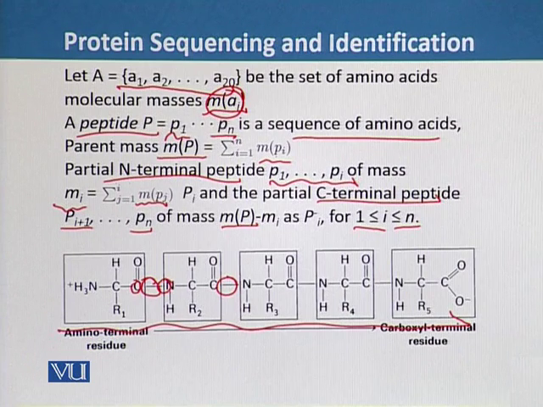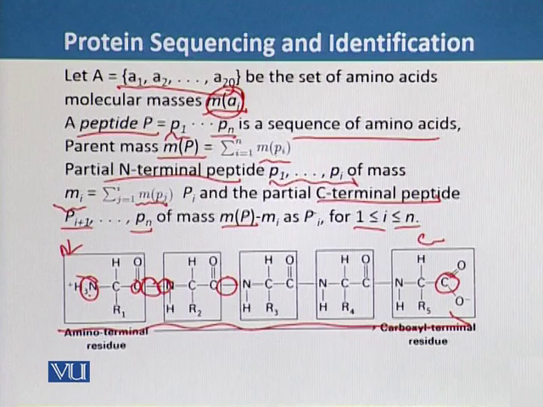Therefore, every protein begins with an unstarted peptide bond that begins with N, and another unfinished peptide bond that ends with C. An N-terminal peptide is a fragment of protein that includes the leftmost end, called the N-terminal, and a fragment that includes the rightmost end is called the C-terminal. So this is the general structure of the protein, having amino acids connected by peptide bonds.